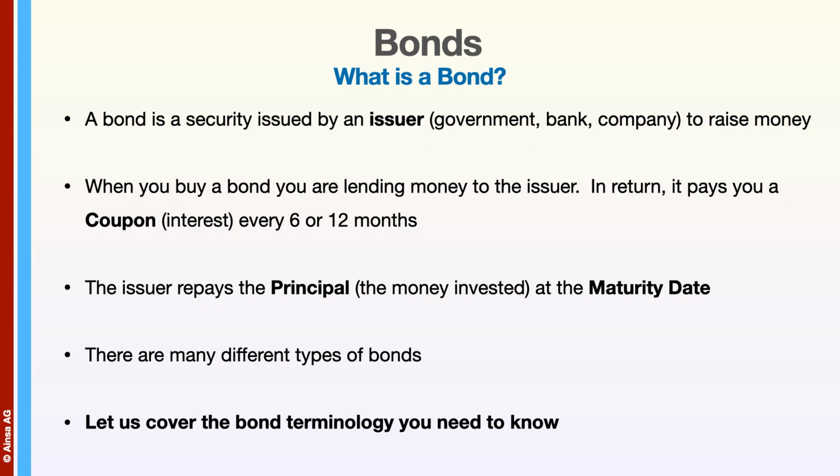When you buy a bond, you're lending money to the issuer. In return, it pays you a coupon, which is interest, every 6 or 12 months. The issuer repays the principal, which is the money you invested, at the maturity date. There are many different types of bonds. Let's cover the bond terminology you need to know.